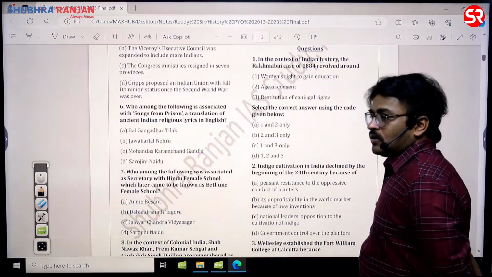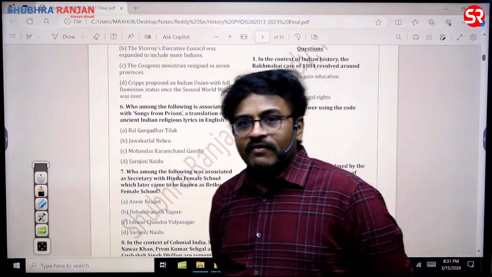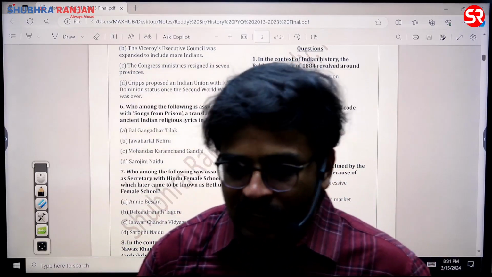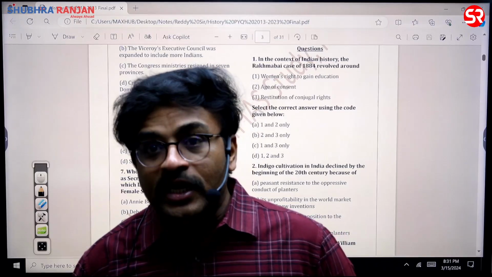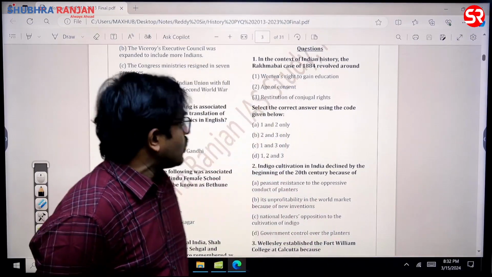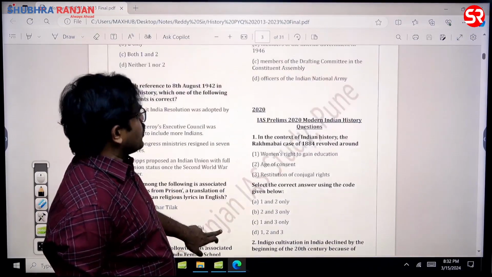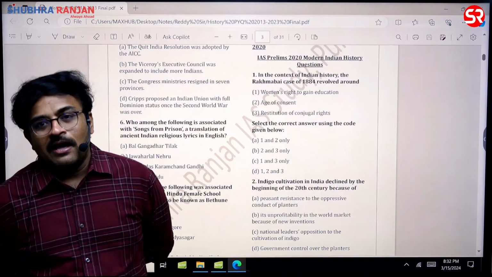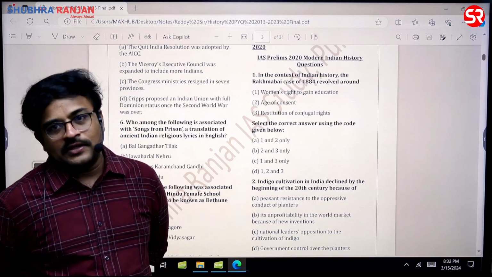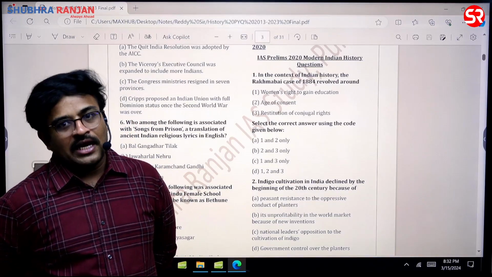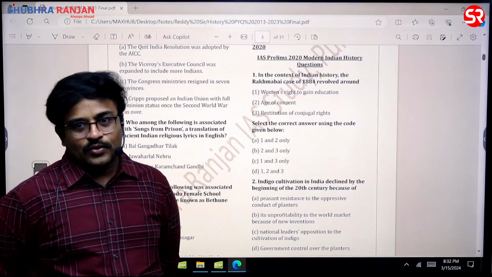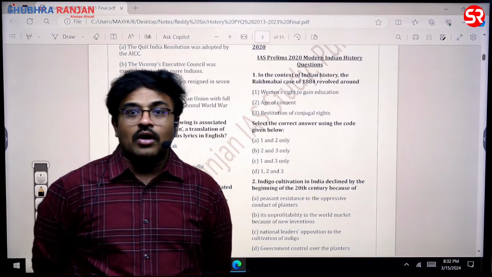Then the next question, this is also definitely a bouncer question, but a very interesting question, sir. In fact, UPSC sometimes not only tries to test our historical knowledge, but tries to teach us very good historical knowledge. On the day of the examination in the year 2020, this question was considered a bouncer question, and a person should not evaluate himself on this question, sir. But today, if the same question is asked, because UPSC has already given a hint, we should have absolute knowledge about the Rakhmabai case.